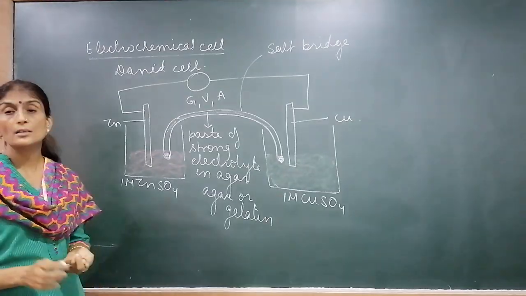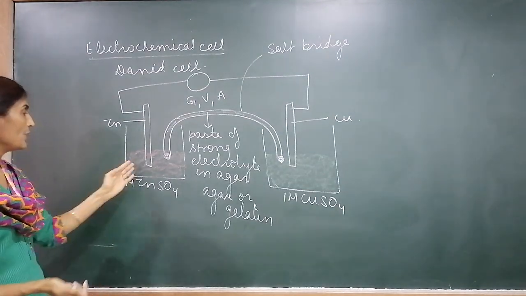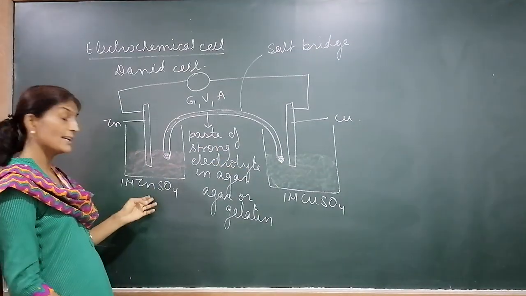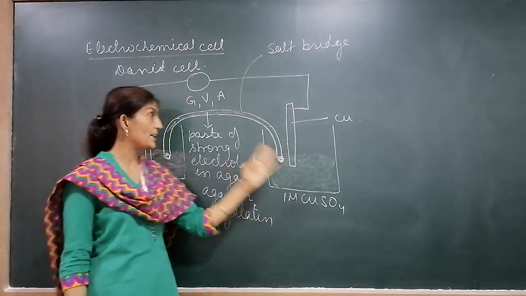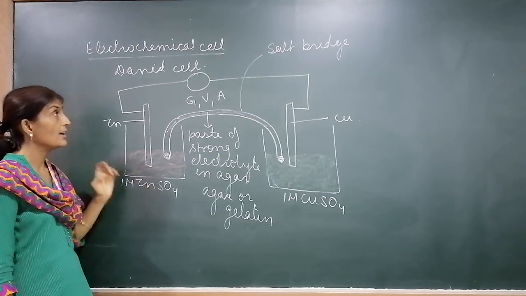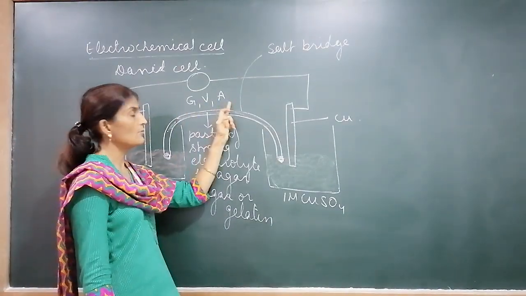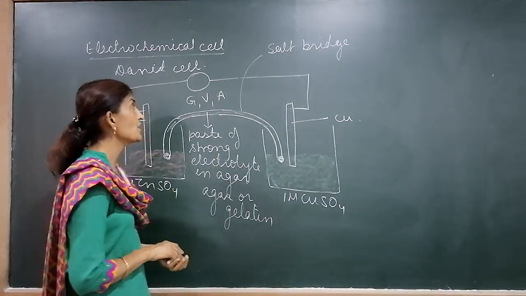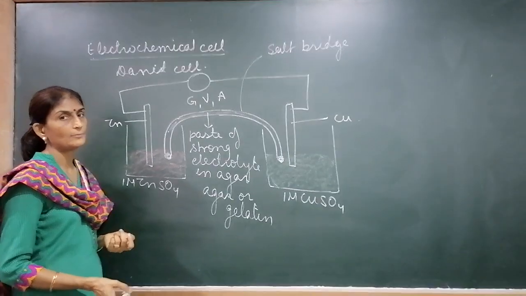This is the construction of the electrochemical cell. We take two beakers, one filled with ZnSO4 and the other with copper sulfate. The copper rod is dipped in copper sulfate and the zinc rod in zinc sulfate, and both rods are connected through copper wires via a galvanometer, voltmeter or ammeter. Deflection in the galvanometer tells us whether current is flowing or not.